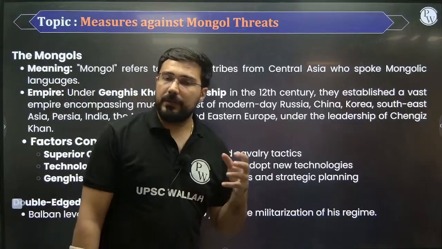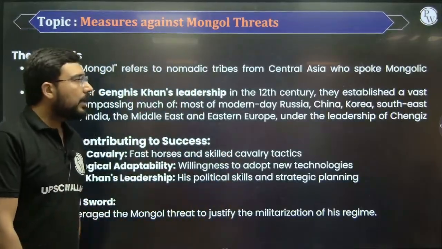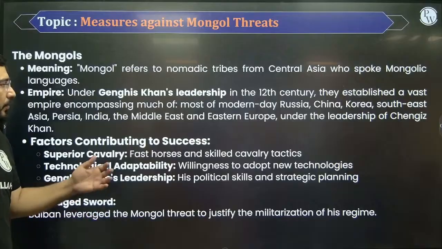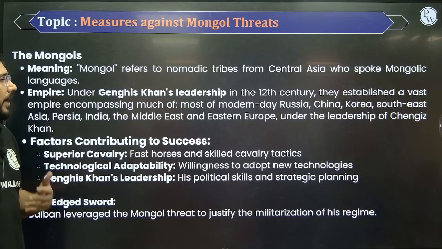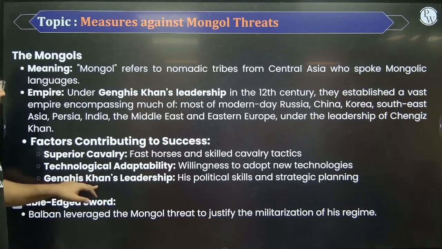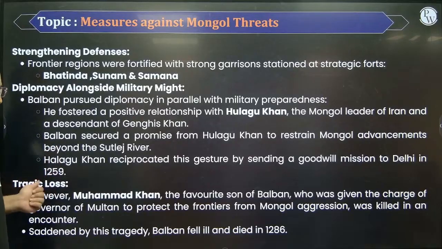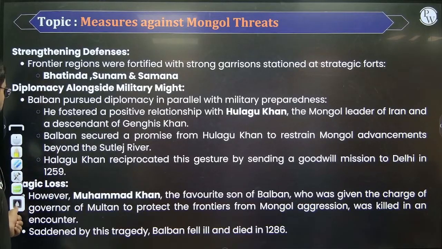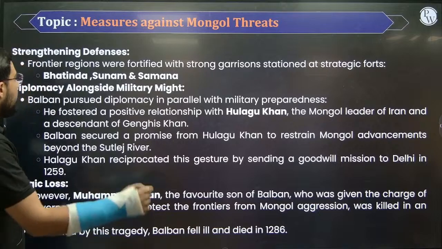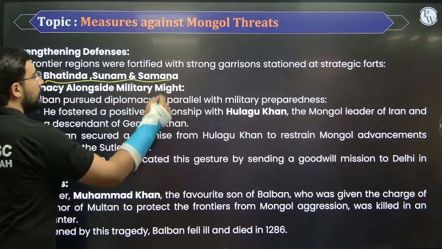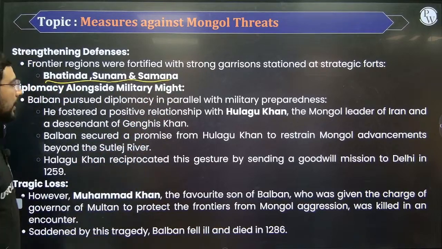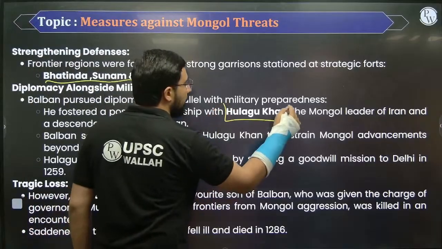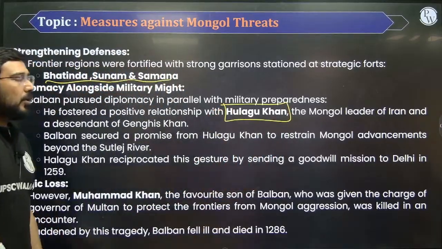The Mongols were the people who were from the descent of Genghis Khan. And these Mongols wanted to fight. They wanted to capture as much area as possible. So that's why the Mongol policy was also established by him. Even though it was a very defensive strategy, he built new forts at Bhatinda, Sunam as well as Samana. He also created a relationship with one Mongol by the name of Hulagu Khan.